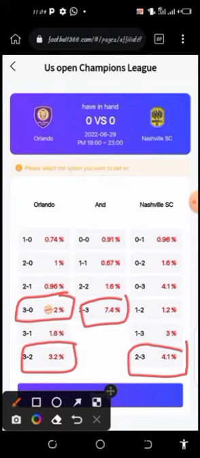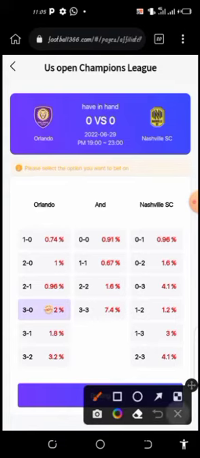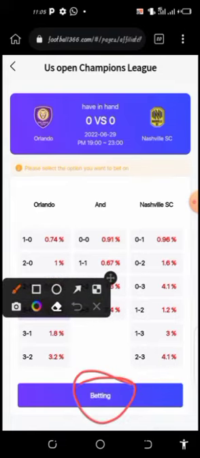Now 2% is the normal game chance that you can bet on and earn the profit. And also if you lose, if you do not predict well, they will get your money refunded. That is just the gist here. Now immediately you select this 2%, you click on bet here.